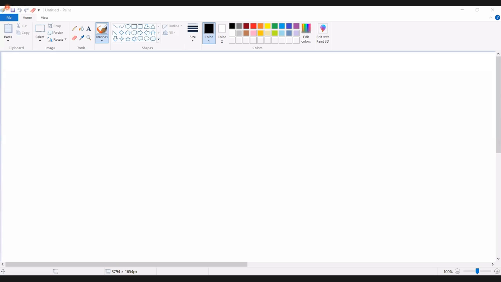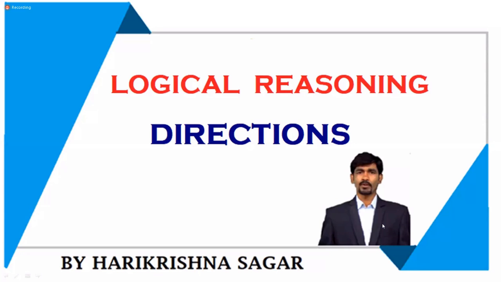There is one more important chapter as per the logical reasoning module. That's nothing but questions related to direction sense. How are the questions of direction sense given, and how can we solve them? We'll try to understand now. Direction sense is a very simple chapter, but you are going to see a good number of questions from direction sense and blood relations under the logical reasoning module in any of the competitive exams.